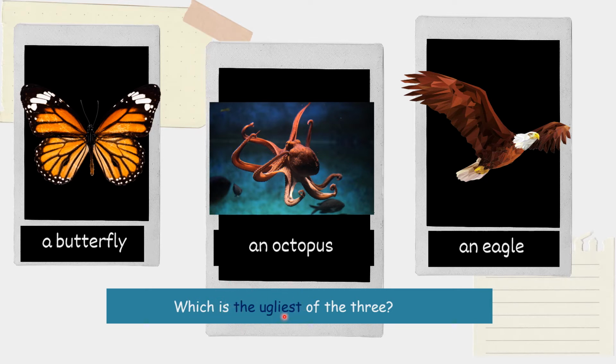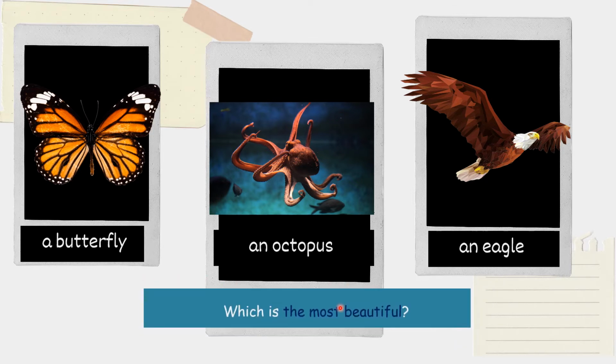The ugliest is the superlative adjective to compare more than 2 animals. Which is the most beautiful? So here we also use superlative adjectives.